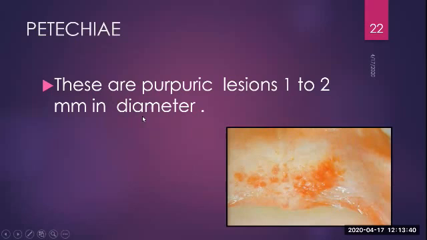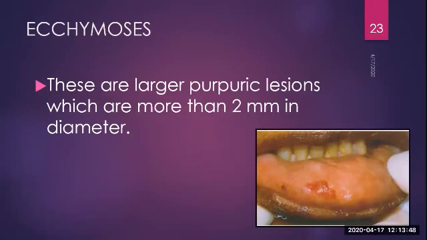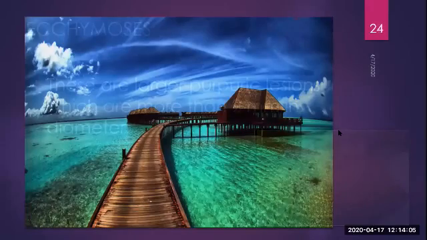So this is how it appears. If it is small, around 1 to 2 millimeter in diameter, a very small pinpoint lesion, it is called petechiae. If it is large like this, secondary to a traumatic incident or after an injection of local anesthetic agent or trauma, this is how it appears. In this, the size is more than 2 centimeter and there is blood inside this kind of lesion. It's called an ecchymosis. So this is all about the